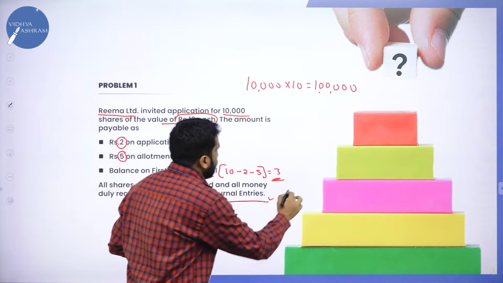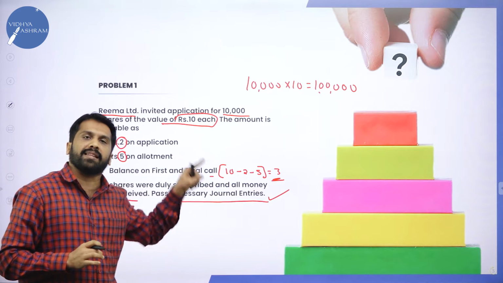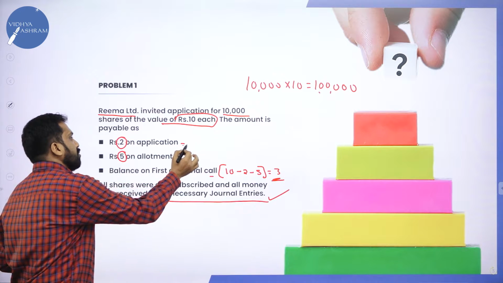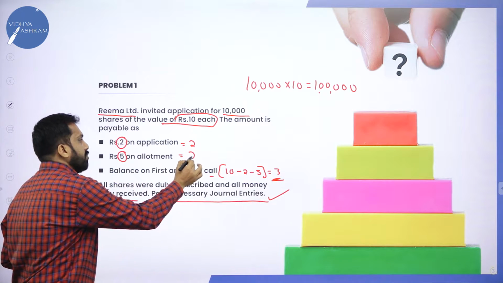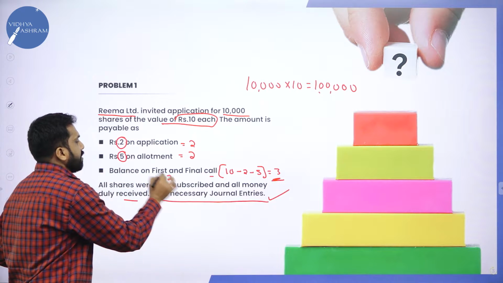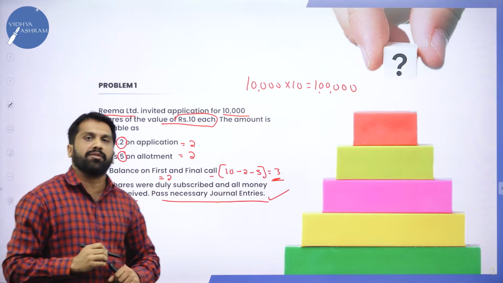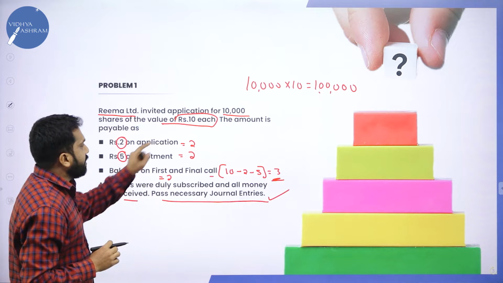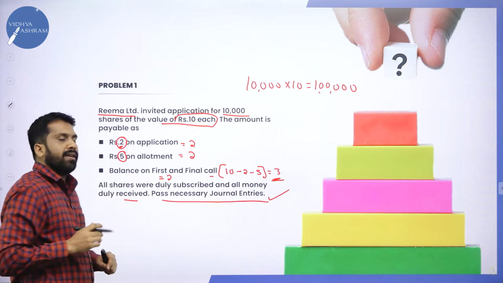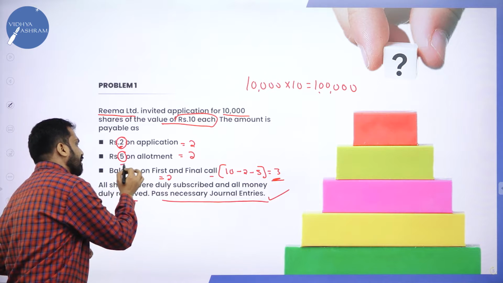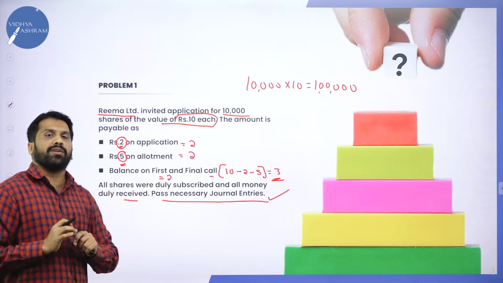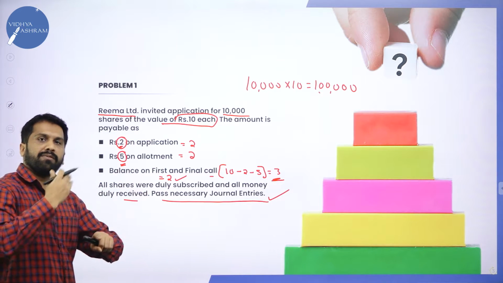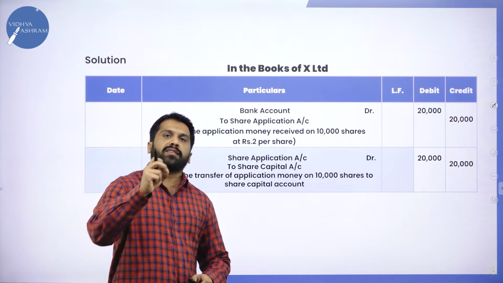Now, all the shares were duly subscribed and money received. Pass necessary journal entries. Your questions will be like this. Out of this, what do you have to do? Application, two journal entries. Allotment, two journal entries. Final call, again two journal entries. How many journal entries do you have to prepare? You have to prepare 6 journal entries. While doing application, you should take 2 rupees. While doing allotment, you should take 5. While doing final call, you should take how much? 2. Remember these amounts. We'll do it there. So this is the solution for your question.